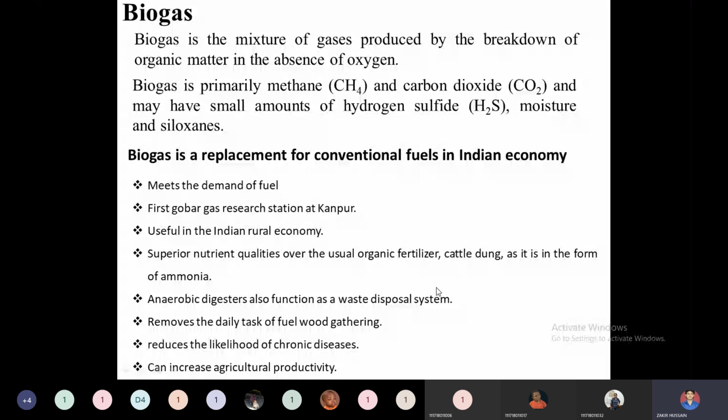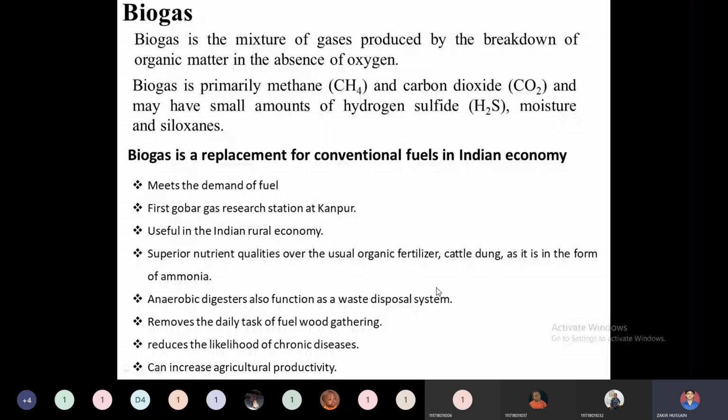So biogas primarily has a composition of CH4, which is methane, and carbon dioxide. It will also contain hydrogen sulfide, moisture and siloxanes. These are the side products, whereas primarily the biogas is composed only of methane and carbon dioxide.